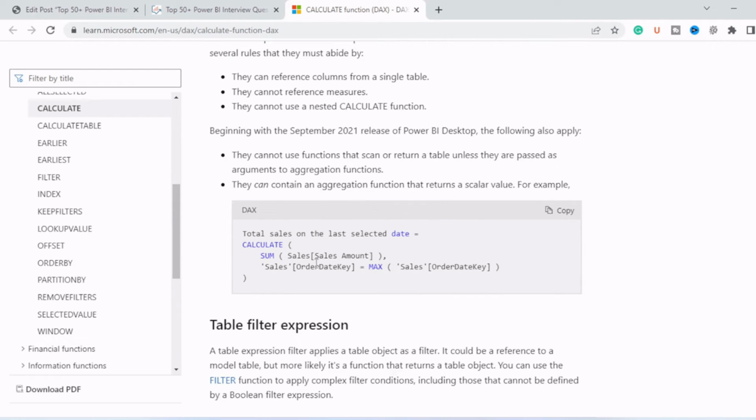If we see the example, you can see what we are doing here, that is the sum of sales amount. So we are calculating, or summing up, the sales amount. But by using CALCULATE, we are changing the filter context for this sales amount. We are adding this statement, that is, sales order date key is equal to max sales order date key. So what it will do is give us the sales amount on the last selected day. So with the help of CALCULATE, you can change the filter context of any expression.